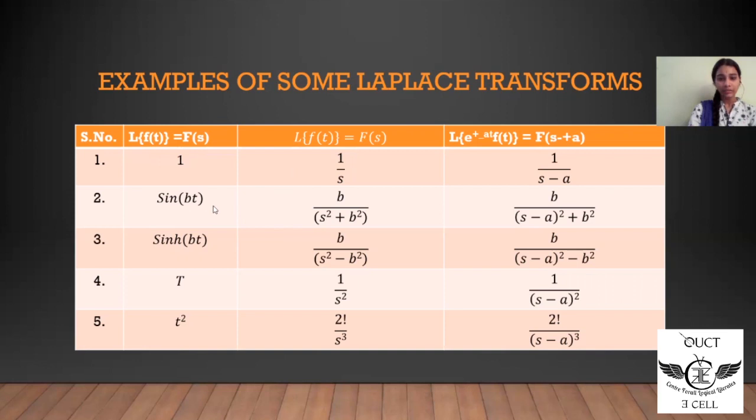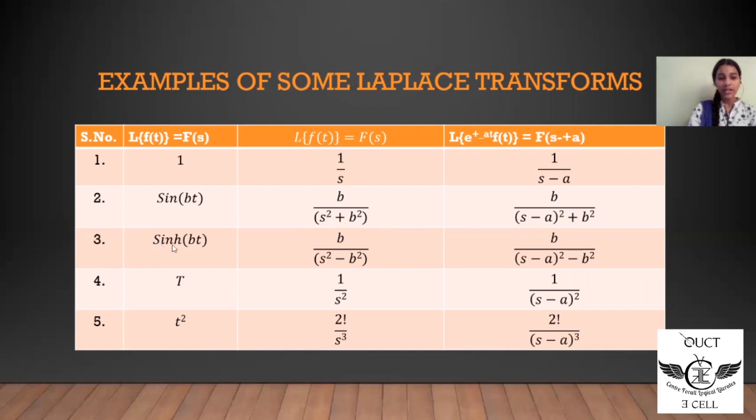Then sin bt. Laplace of sin bt is equal to b by s square plus b square. Laplace of sin at is equal to a by s square plus a square. Laplace of sin xt is equal to x by s square plus x square.